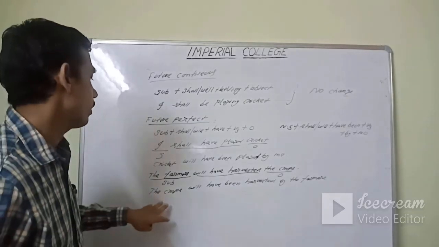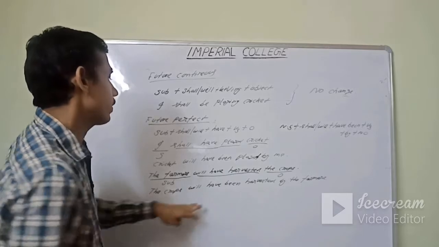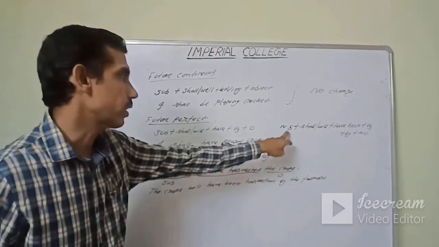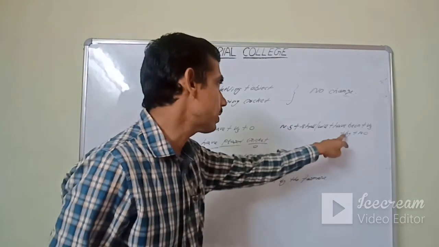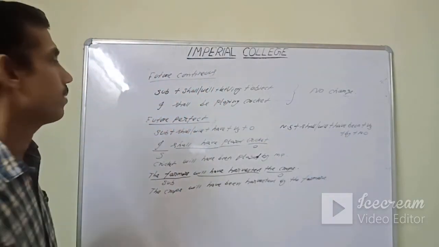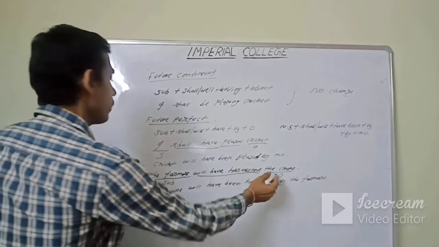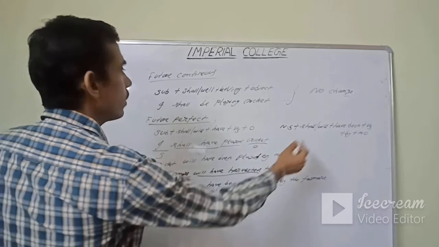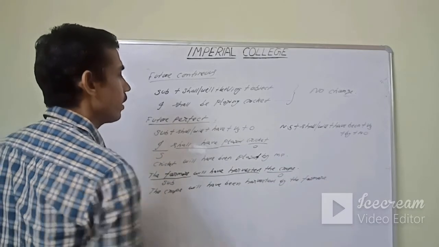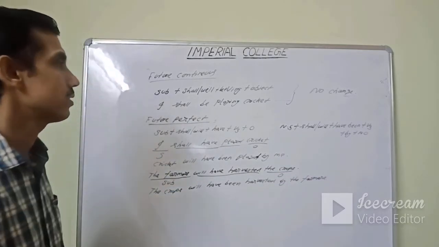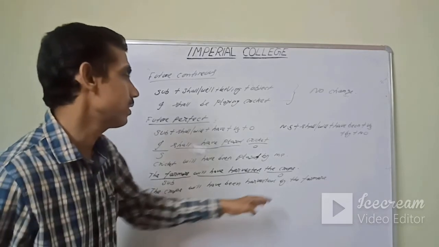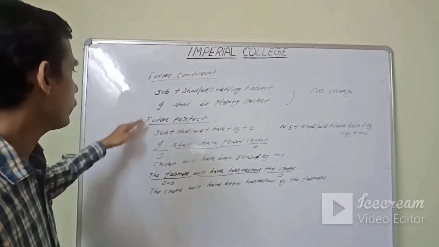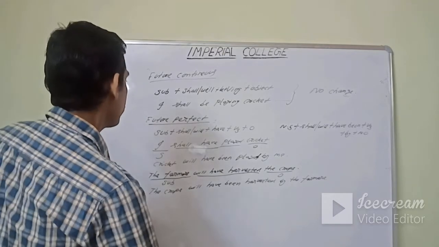The change we have done is that we have added just be. According to the structure, new subject, shall/will plus have been plus V3 plus by plus new object. So the object is crops. The crops will have been harvested by the farmers. Okay. So future continuous, future perfect, and one is left, future perfect